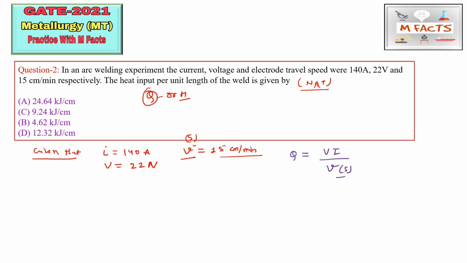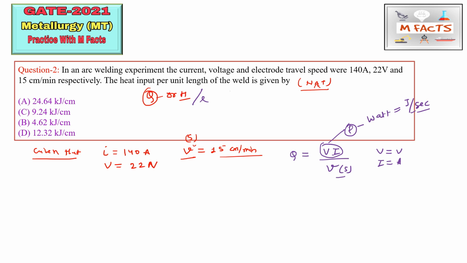Okay, so for this type of questions you need to play with units, because if you do not handle the units, you will not convert the units, you will get wrong answers after doing these questions. Okay, so V is in volt, that is fine. I is in ampere, and this VI is basically power, and this power unit is watt. Okay, and watt is joule per second. So this is fine. We have to find the heat per unit length, that is H by L.